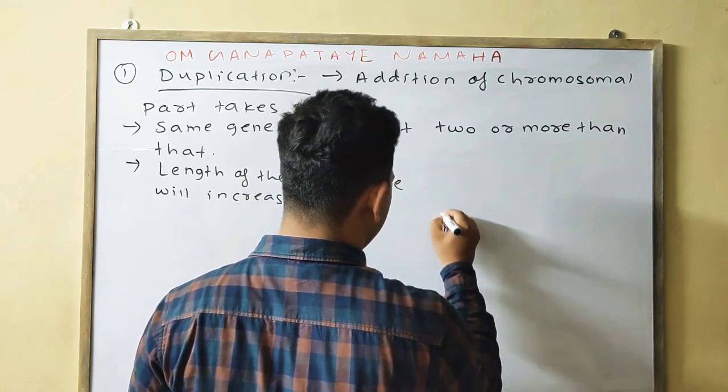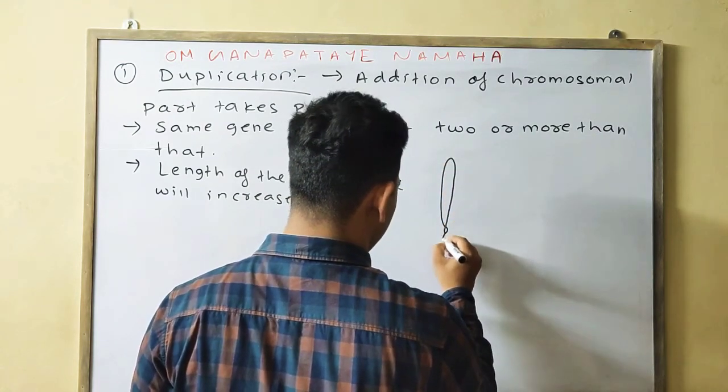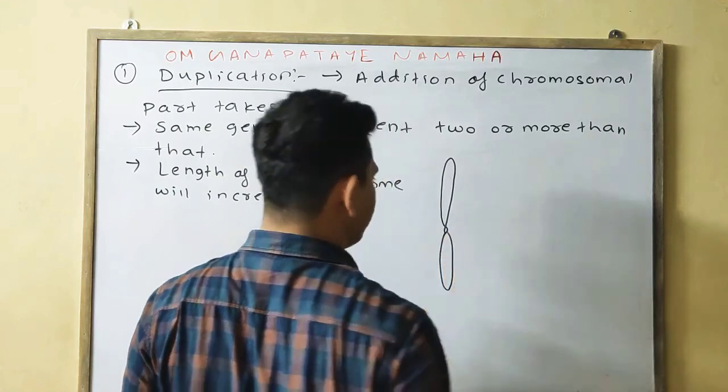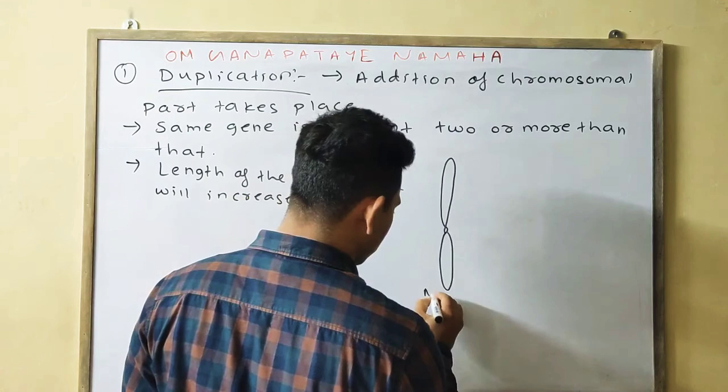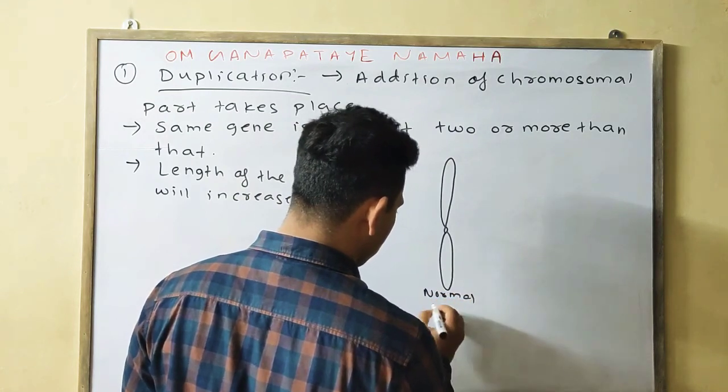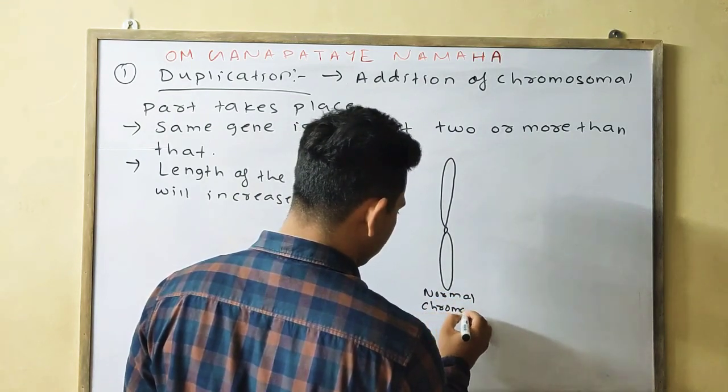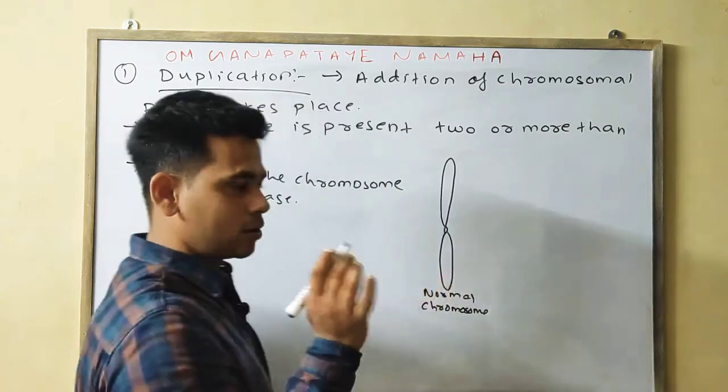Suppose this one is your centromere. Okay, this one is your chromosome. Suppose this one is your normal chromosome.